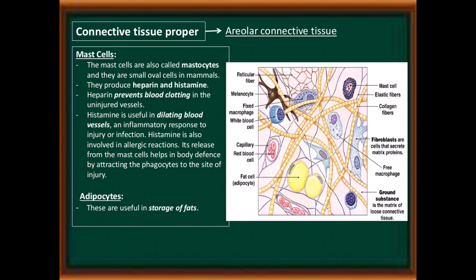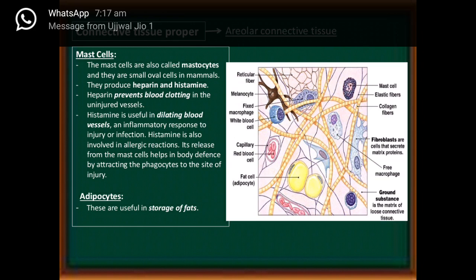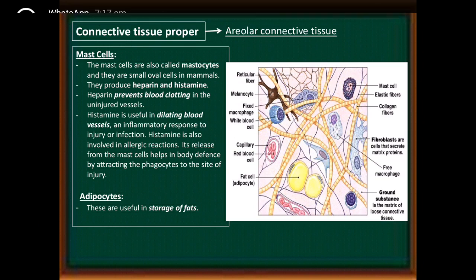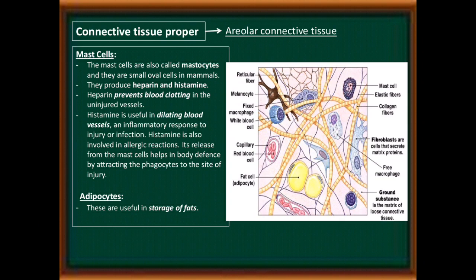See the mast cell, function of mast cell in areolar tissue. The mast cells are also called mastocytes, and they are small oval cells in mammals. They produce heparin and histamine. Heparin prevents blood clotting in uninjured vessels. Histamine is useful in dilating blood vessels, as a vasodilator, and in the inflammatory response to injury or infection. Histamine is also involved in allergic reactions. It is released from the mast cells and helps in body defense by attracting the phagocytes to the site of injury.